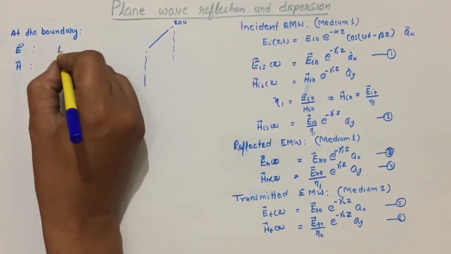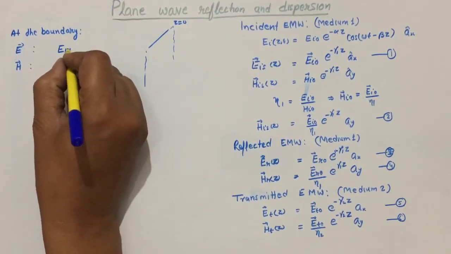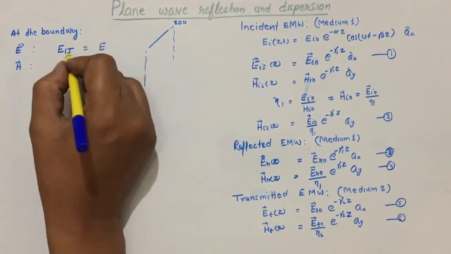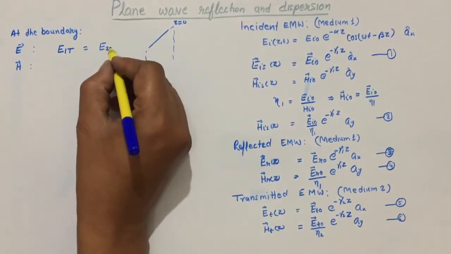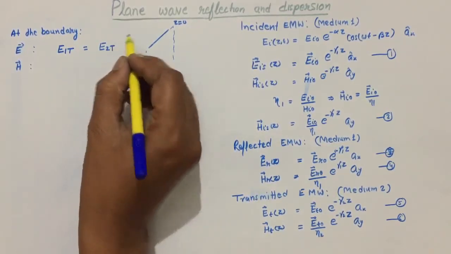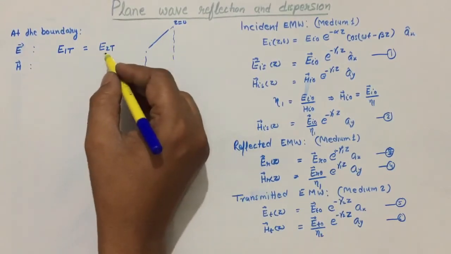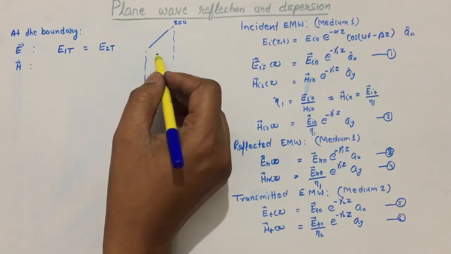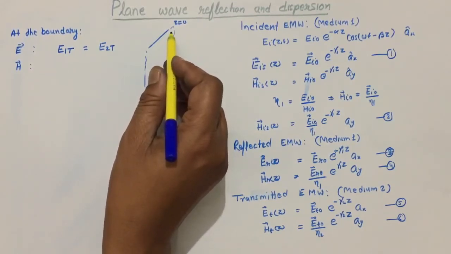Okay, so the tangential component of electric field at the boundary will be equal, E1t will be equal to E2t when it is lying at the boundary, that is at z equal to 0.